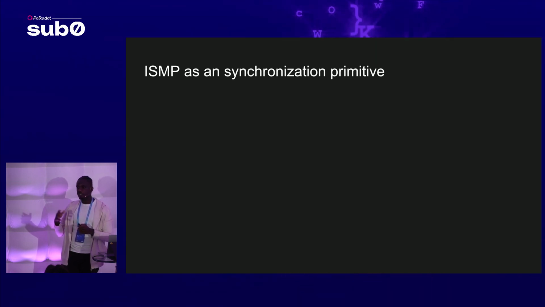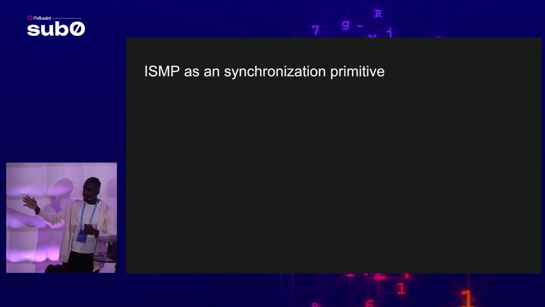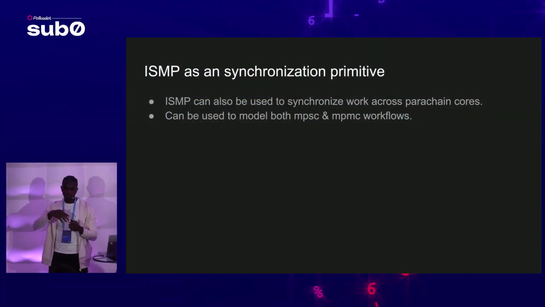If you have work that needs to be done on a parachain core, you can use ISMP to push that work to have it executed and then read the response or the result of its execution once this is done. So you can think of ISMP itself as a kind of MPC, MPMC, or MPSC, for those of us who are familiar with multi-threading and the multi-threading paradigm. You can think of them as channels. You can just use ISMP to post some work, tell this parachain core, hey, do this stuff, and it could send you back the result.